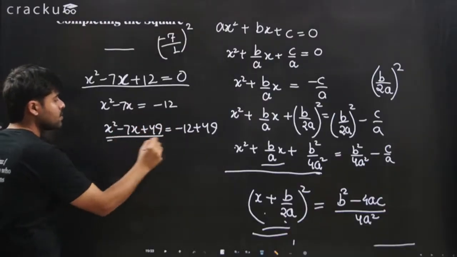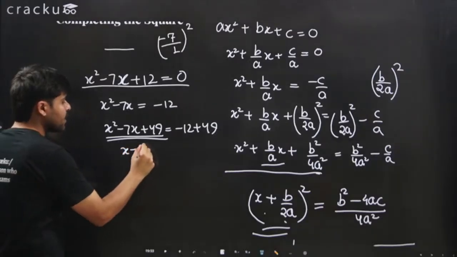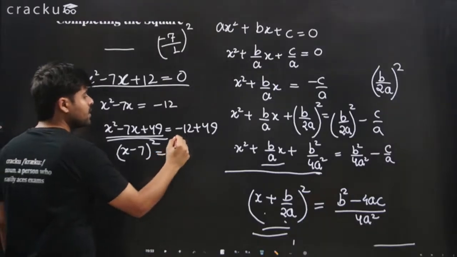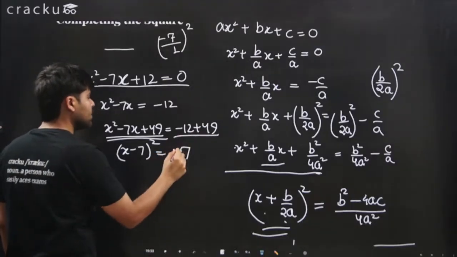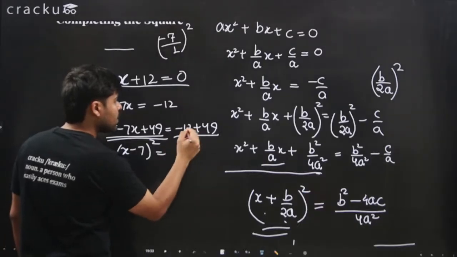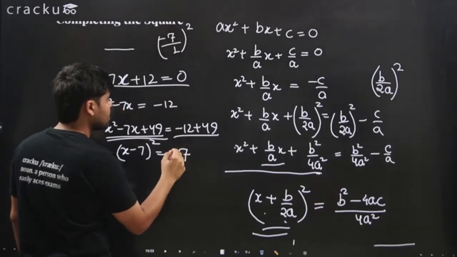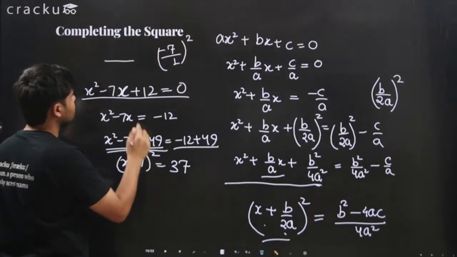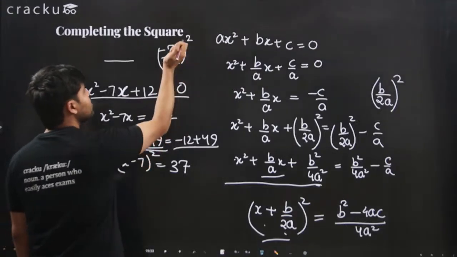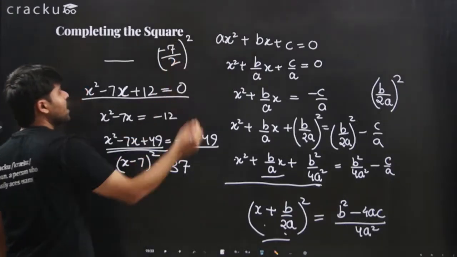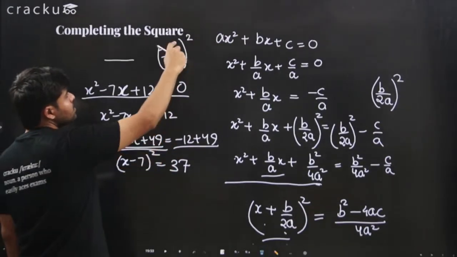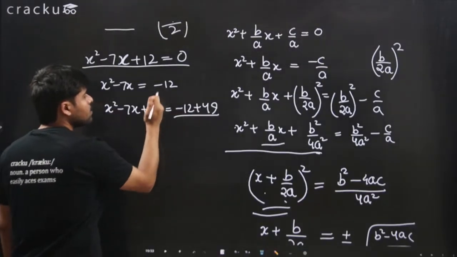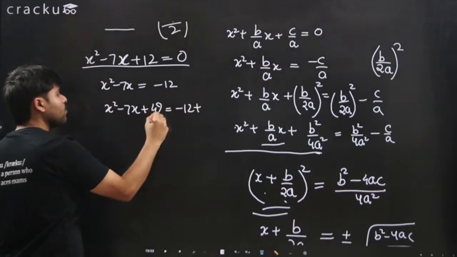Now what is this? This is nothing but x minus 7 whole squared, right? And what is this? This is 7, 4 minus 1 is 3, right? 9 minus 2 is 7 and 4 minus 1 is 3. Why is this not giving us an integer? Wait, b over 2a. Oh, so this should be 2a. Oh, my bad. This should be 2 times a, which is 2. So we'll add 7 by 2 whole squared, which is 3.5 whole squared, which is 49 by 4. So we'll just add 49 by 4, not 49.